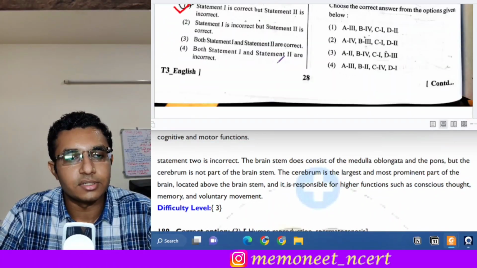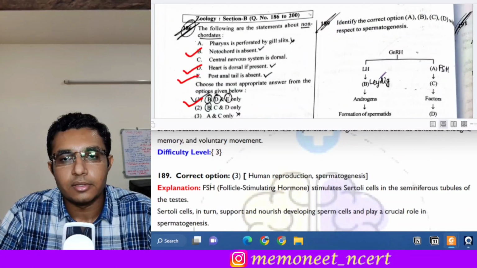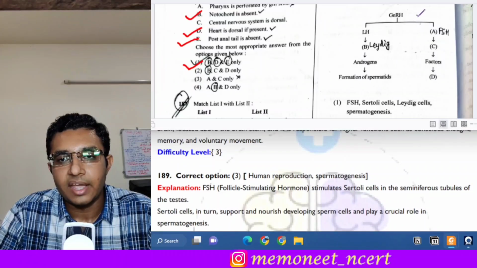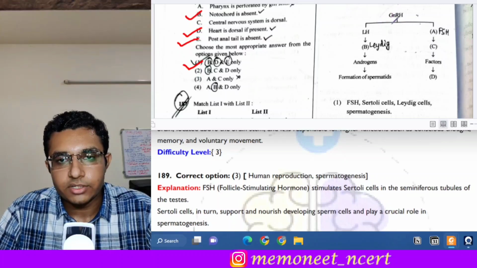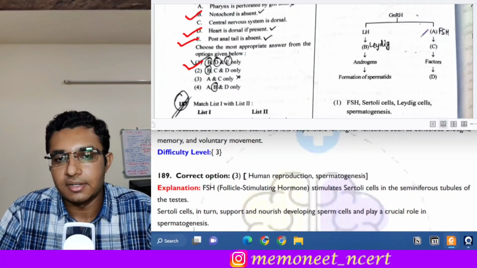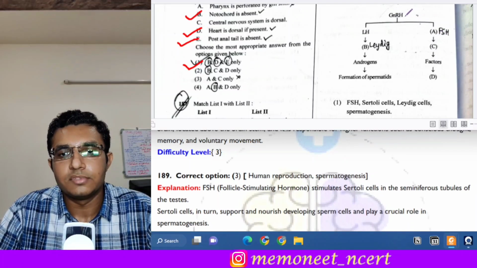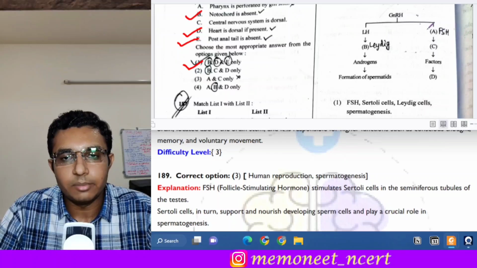The next question is question number 189. We have to identify this. A flow chart is given and we have to identify A, B, C and D. So see, due to GnRH, LH and FSH are released. Under the influence of GnRH, the pituitary releases LH and FSH. So A will be FSH.